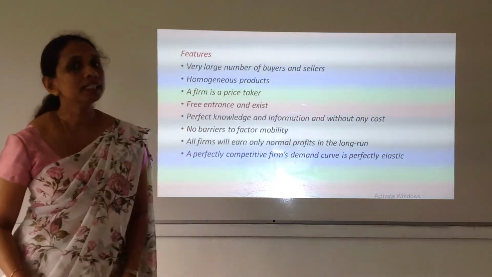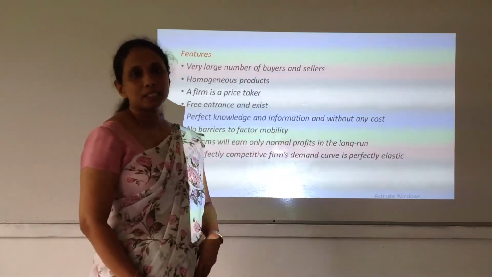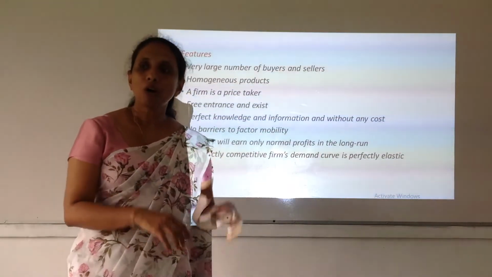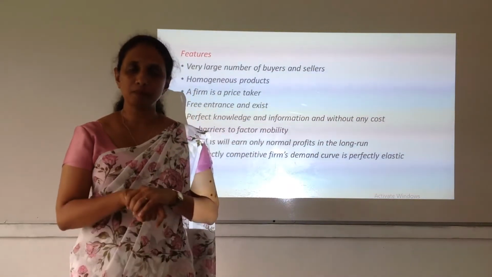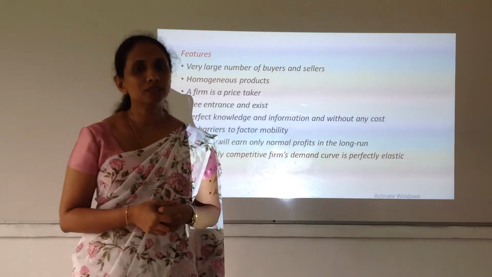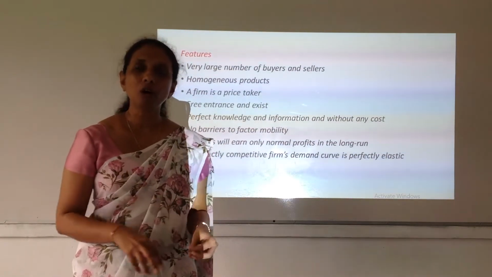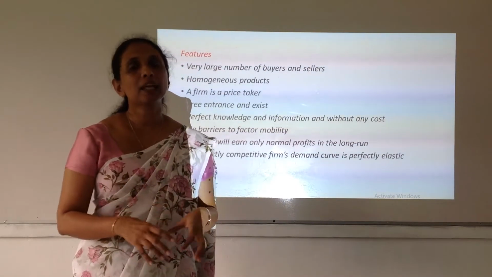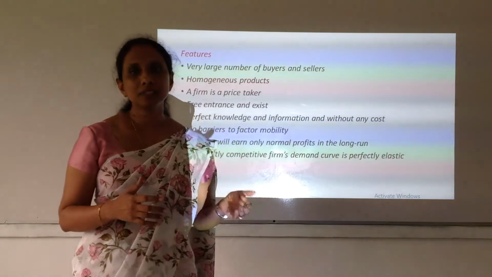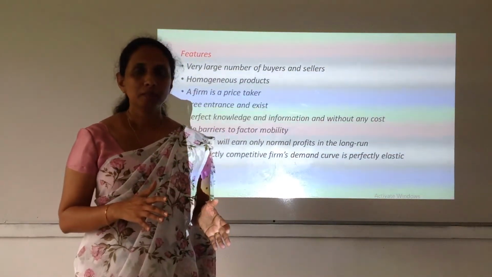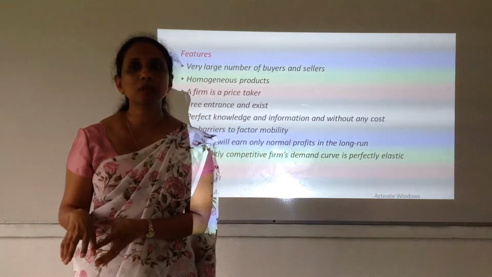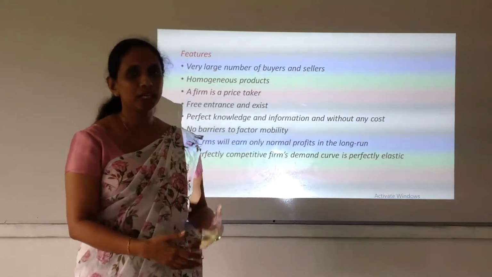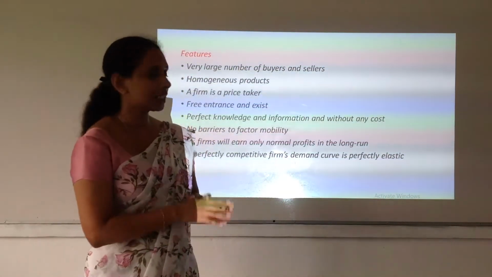Then the next point is no barriers to factor mobility. So this is in connection with the second point. If all the firms are producing homogeneous products, the resource requirement will be very similar for all the firms. So in that case, the factors can be mobilized among the different firms very easily because they are perfectly suitable either to firm A or firm B or firm C, whichever operates in this particular market structure.